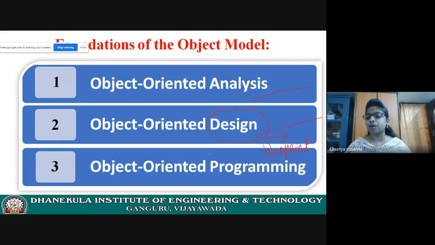You need to write some code. To write code, you need to learn some programming languages. Why do you need to learn a programming language? Because the system cannot do anything without instruction. Someone has to instruct the system. System alone cannot perform anything. So you must write some set of instructions. What is a set of instructions? Programs. You need to write the program and it will generate some output.